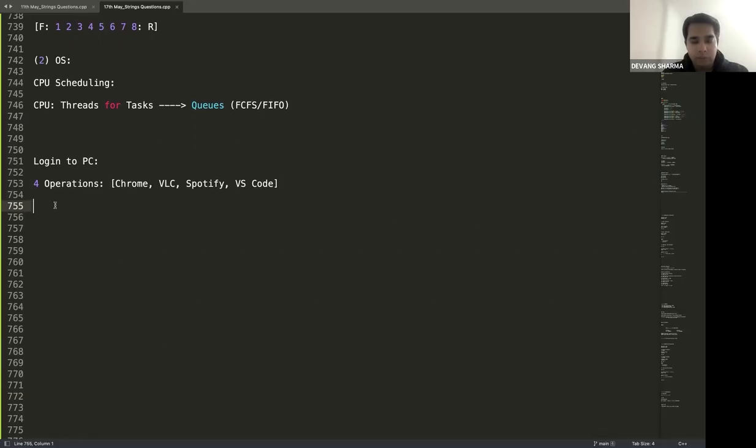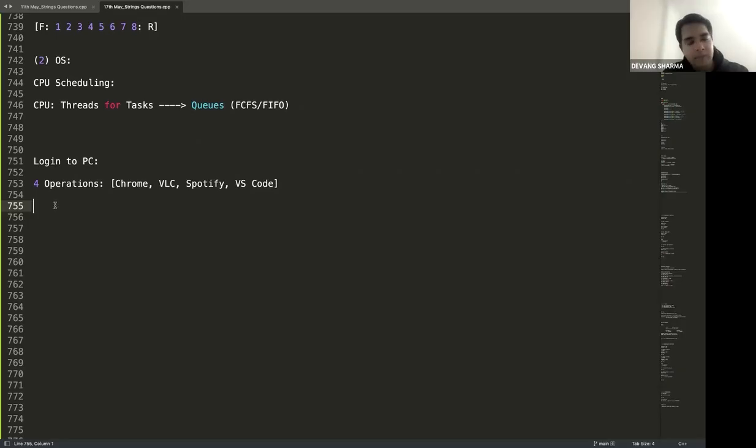Come on, guys, quick in the chat. If you are a user and you click like this, in which order do you want the applications to open? Obviously, you want them to open in the order that you have clicked. Is it mandatory that they will open in the same order? Has it ever happened that you clicked on the second application, but that got opened before the first application? It might have happened, right?